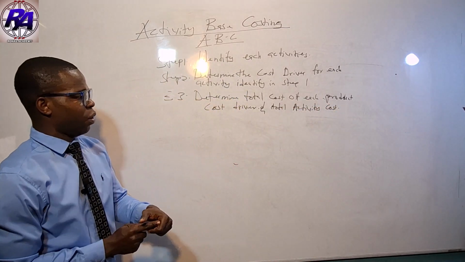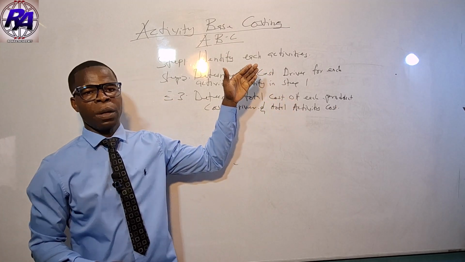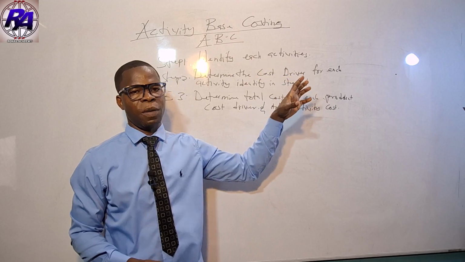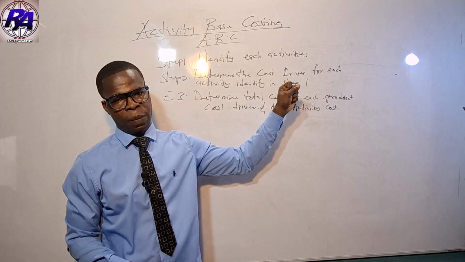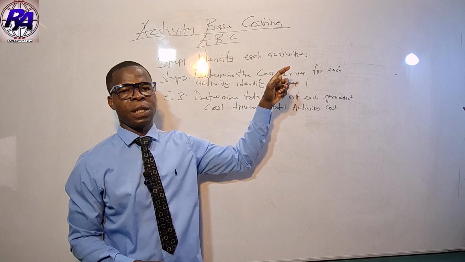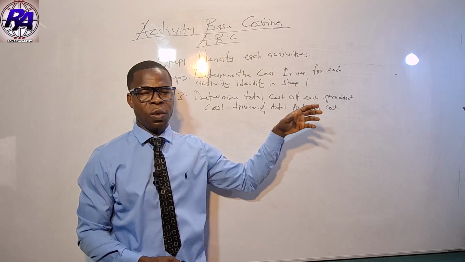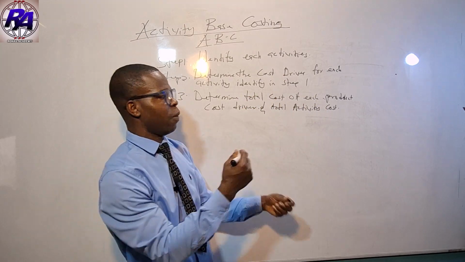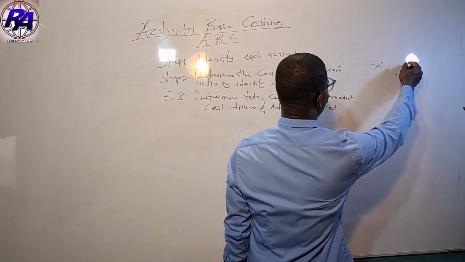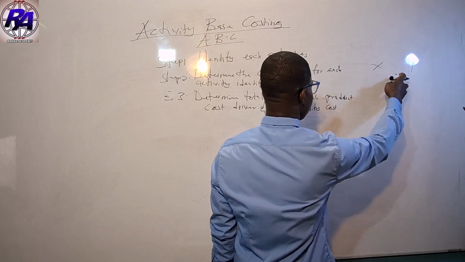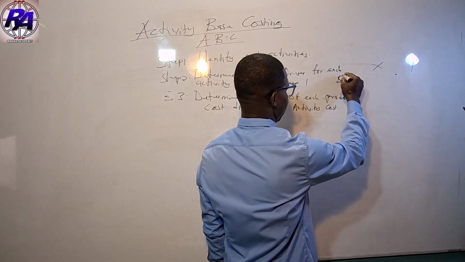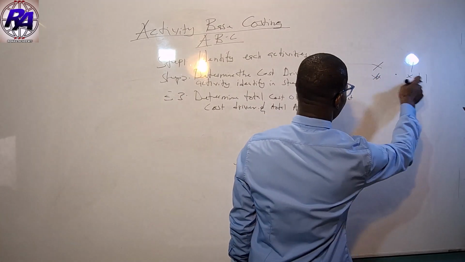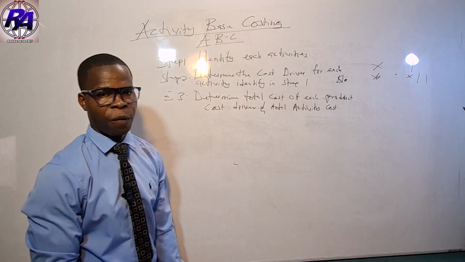We can have one product, but that one product may have 3 or 4 activities contributing to the overhead cost. All those activities will have their respective cost drivers, so sum up the respective cost drivers for each product. Here we can have product X and product Y, and maybe a number of setups for X and for Y. We need the total of the two.